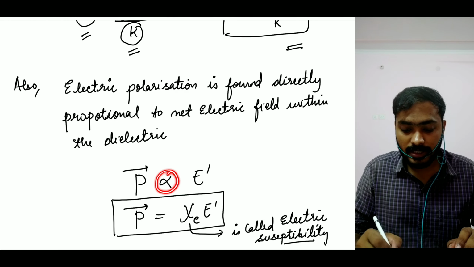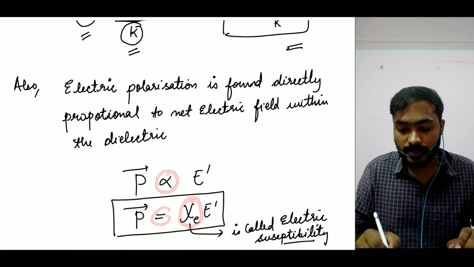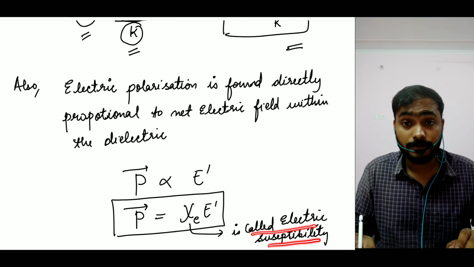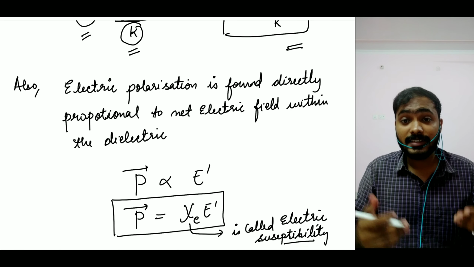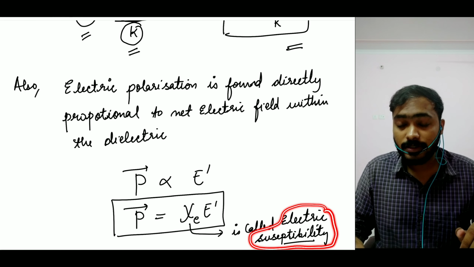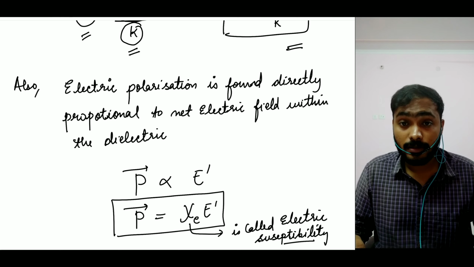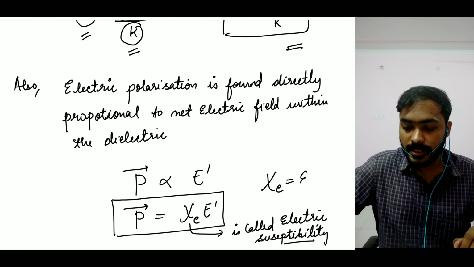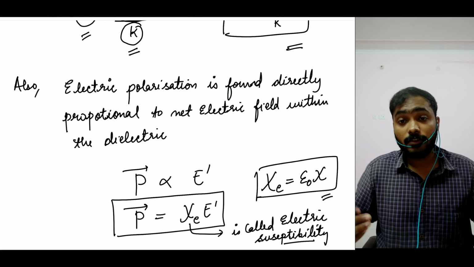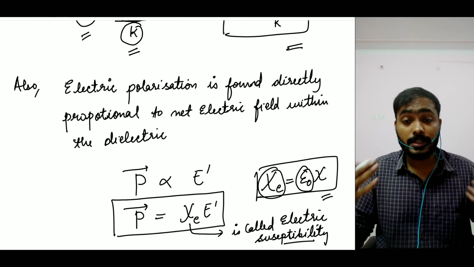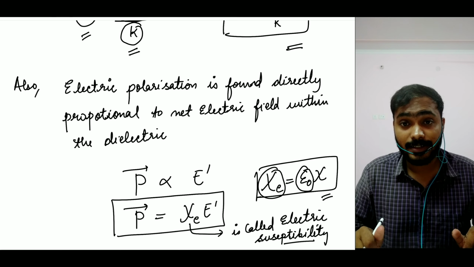And if you take out the proportionality sign, you will get a constant of proportionality, that is your chi E in this particular case, and this is called your electric susceptibility. So your P is given as chi E times E dash, and chi E is what you call your electric susceptibility. Now this is a constant which depends upon the medium, right? Sometimes we write your chi E as epsilon naught times your normal chi. This is one of the ways of writing it. So basically you can see this depends upon the medium in which we are placing it, right?